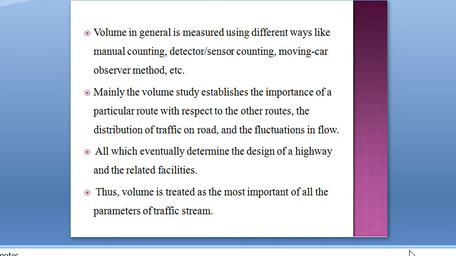Using all these parameters, we can design the highway and related facilities. So this volume is treated as the most important of all the parameters of the traffic stream, because it is used for highway design and related facilities and also traffic studies, etc. So volume is one of the most important parameters of the traffic stream.